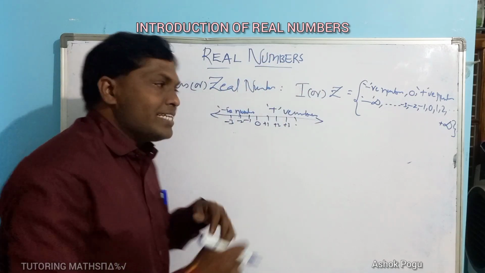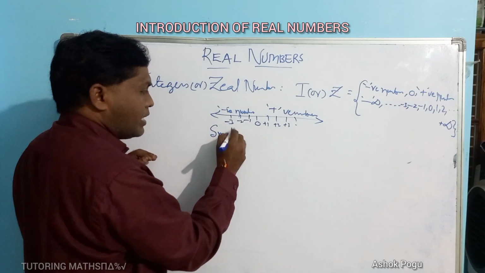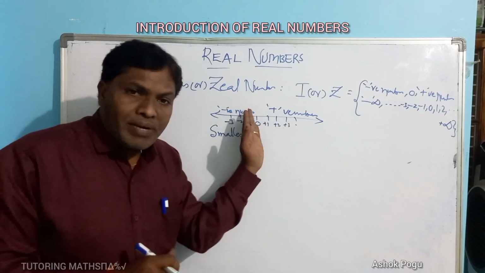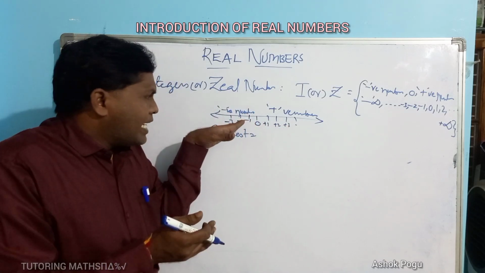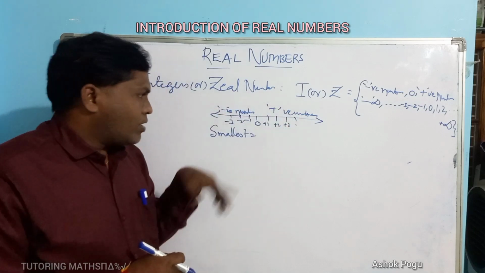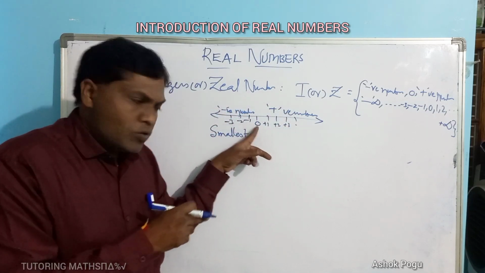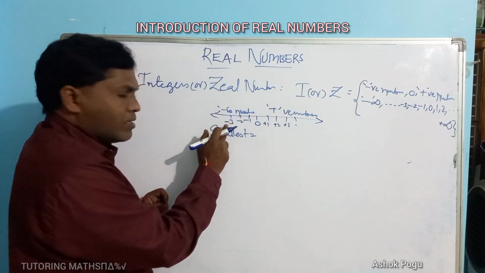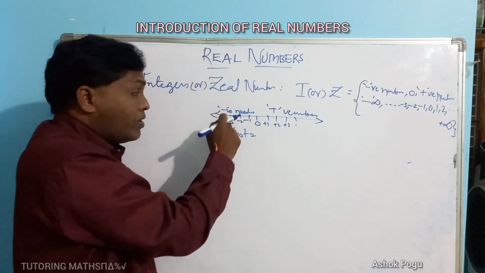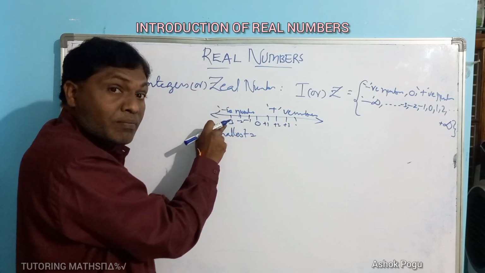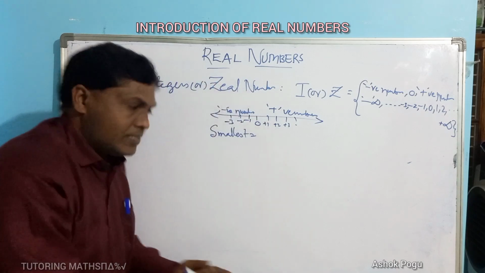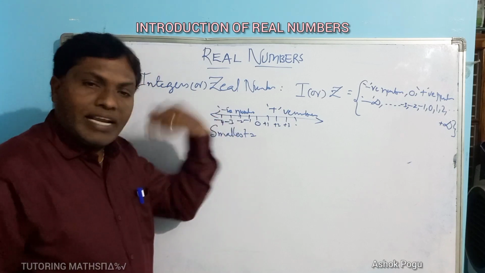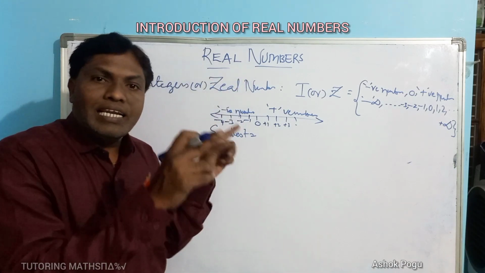And what is the smallest integer? Can you say? What do you mean by small? Small means less value. You know that a negative number is lesser than a positive number, and even a negative number is lesser than 0. If you observe the number line pattern, -3: the figure is increasing, but with the negative sign, the value decreases. When the figure increases, the value decreases in negative numbers.